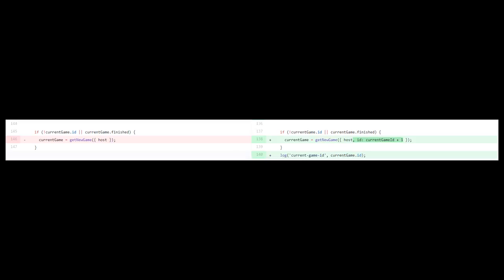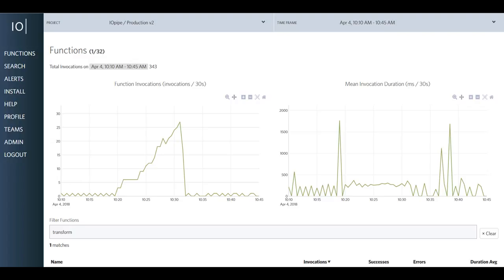So looking at the code snippet, this is actually a PR that we sent up to fix the issue. You can see on the left that we were not iterating the game to update with the new transcribe. So we were able to very quickly add the iterator in there with the new game ID, submit this PR, get it approved, push it through the CI pipeline, and push it out to the players. So we sent the PR up into the infrastructure right around 10:31. Right after that, you can see the game resumed as it should normally. We had all of the players refresh their board via a tweet, and everything went smoothly from there on out.